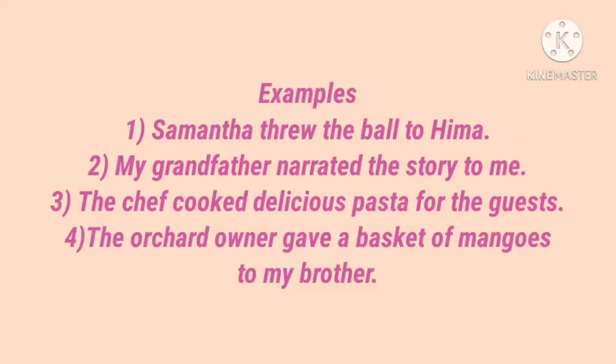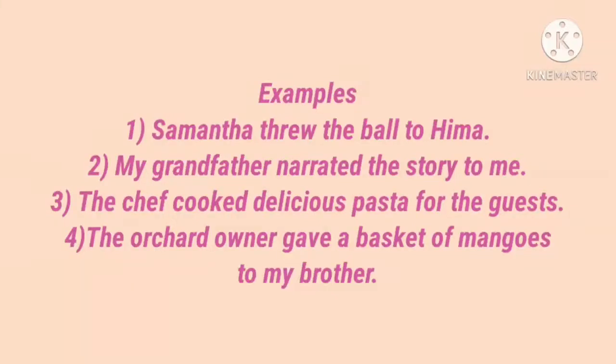My grandfather narrated the story to me. Here my grandfather narrated what? The story. To whom? To me. So here the preposition to is used. So the structure form is subject plus verb plus direct object plus preposition plus indirect object.